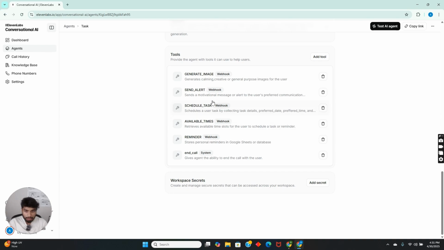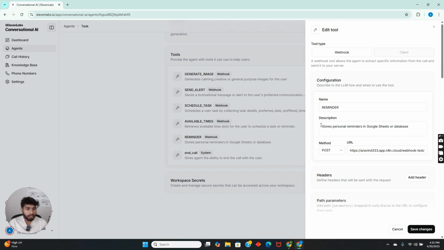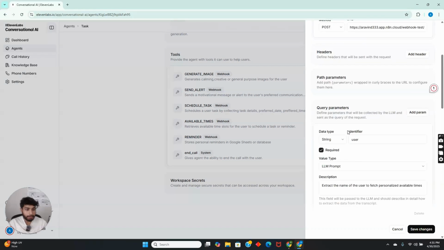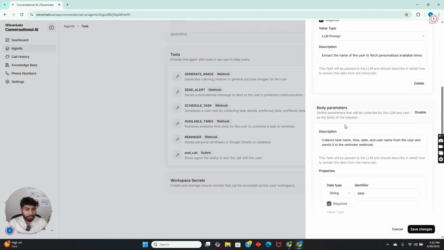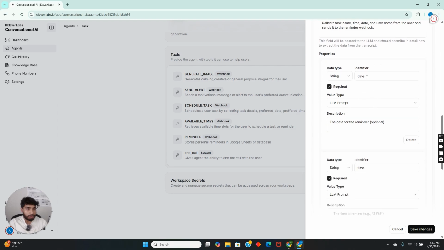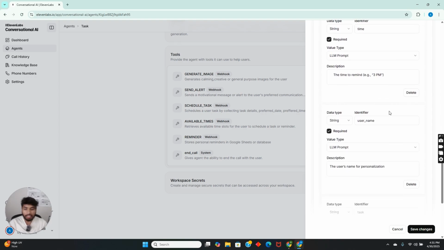For example, you can check the reminder. It stores personal reminders in Google Sheets or a database. So by sending the POST method, and if you see the body parameters here, it collects the task name, time, date, and the username from the user. So the user needs to tell the name, time, and details about the particular task that he needs to schedule.